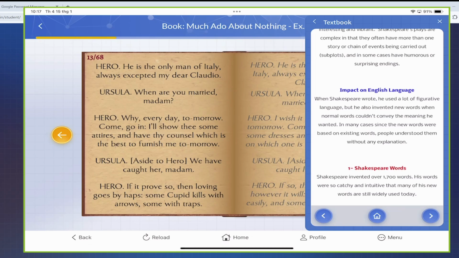With Shakespeare writing 37 plays and 154 sonnets, he used a lot of figurative language, but he also invented some new words of his own when normal words would not convey the meaning he wanted. And in many cases, since the words were based on existing words, people understood them without any explanations. Shakespeare's words.